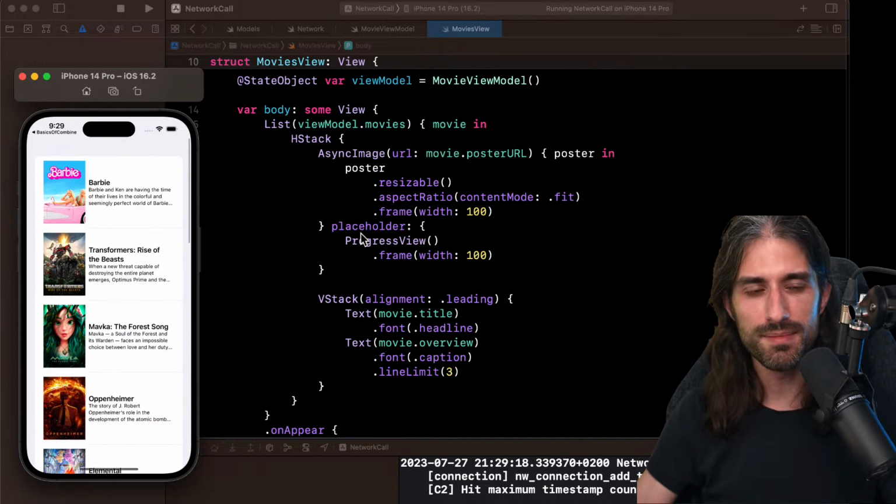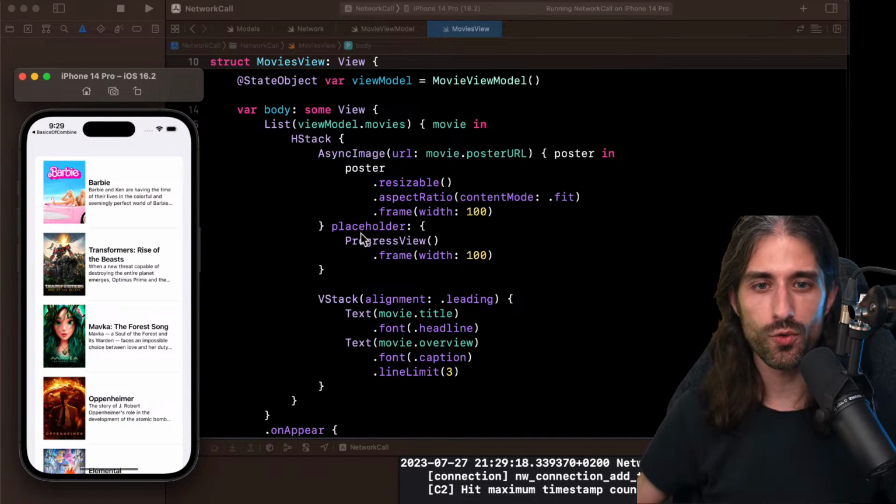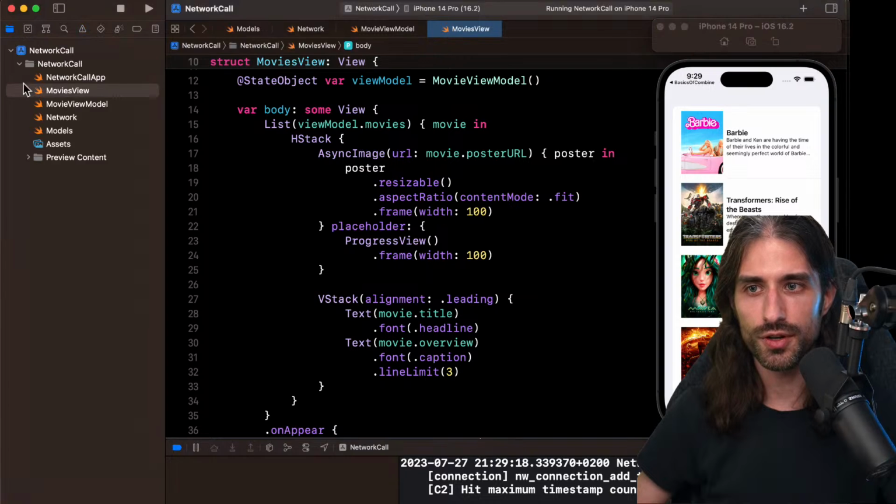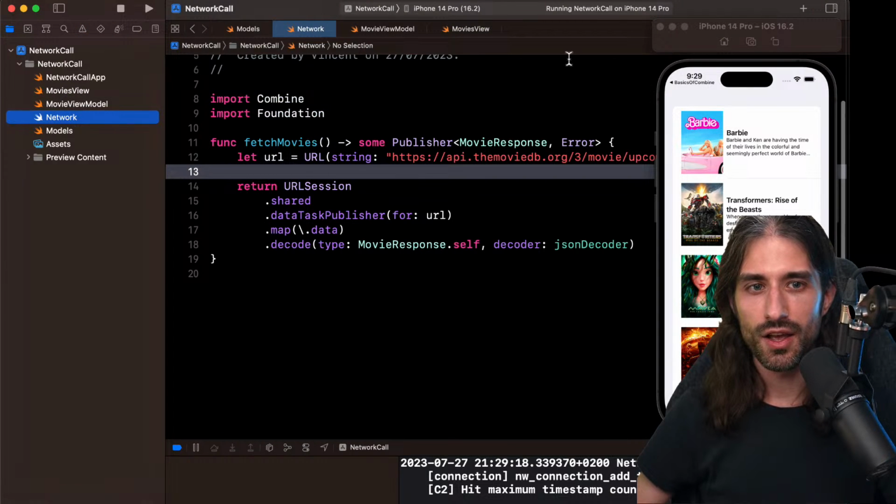So that's great. We've implemented our first real world use of Combine, which was to make a network call using URLSession. Let me go back to the code. So we implemented the network.